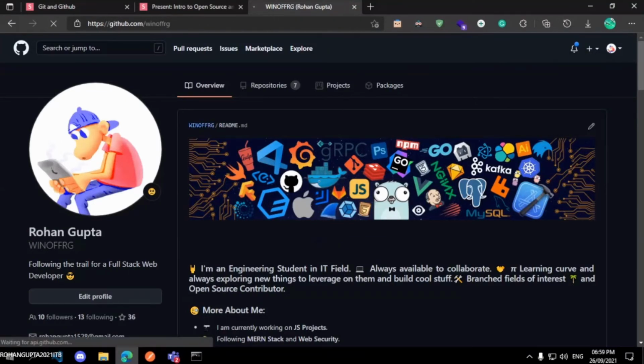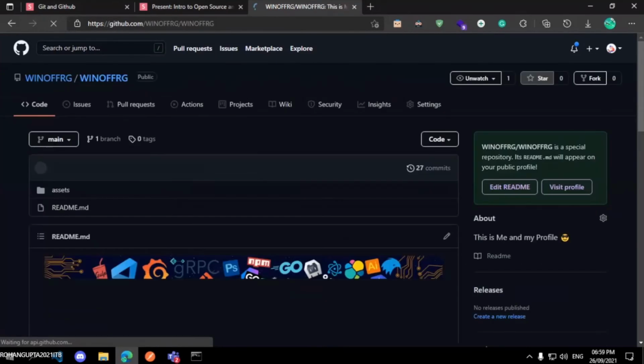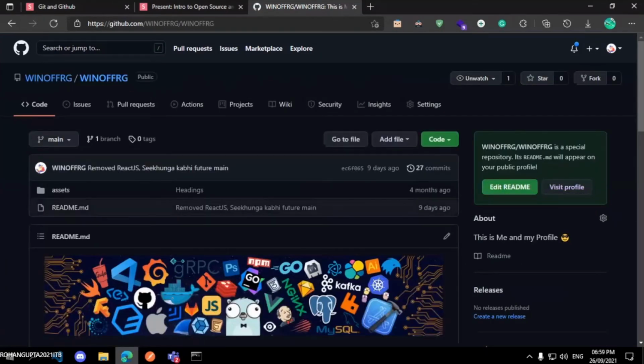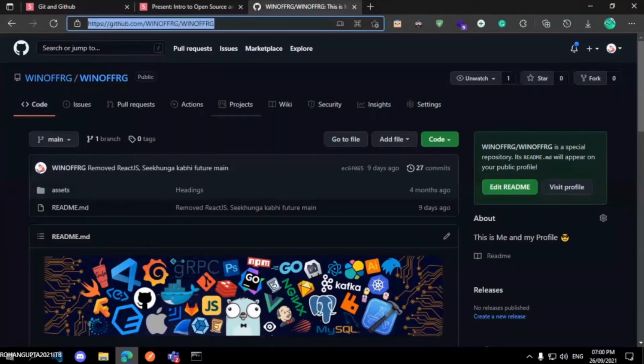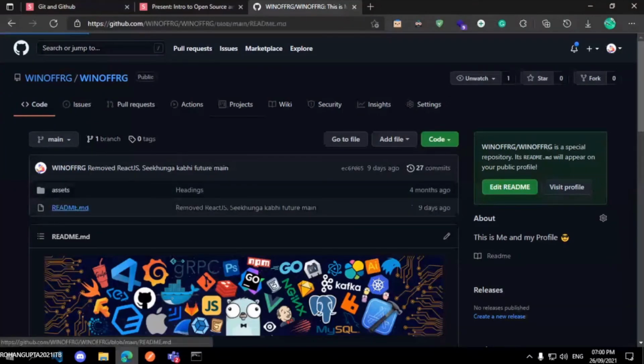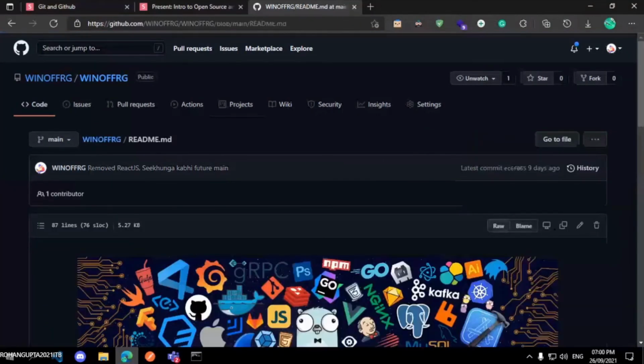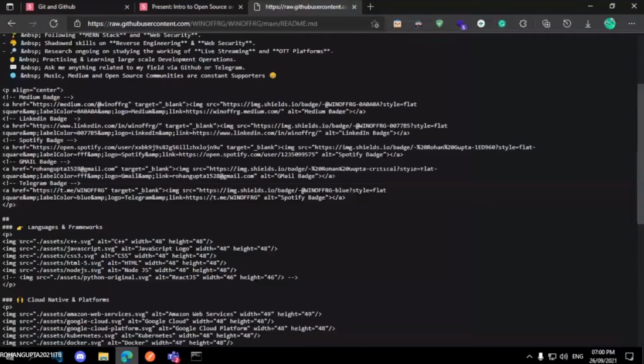Okay, once that repository is made, I will create a readme.md file. For styling that readme page, you need to know a few commands, a few tips and tricks, which you can simply google. Also, you can refer to my profile page and see the code base here. For example, if I go to readme.md and click on view raw, you can see this is how a readme raw file looks like.